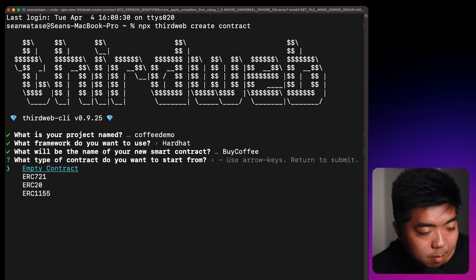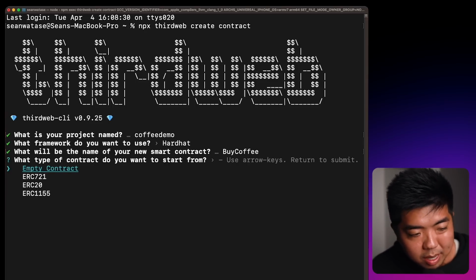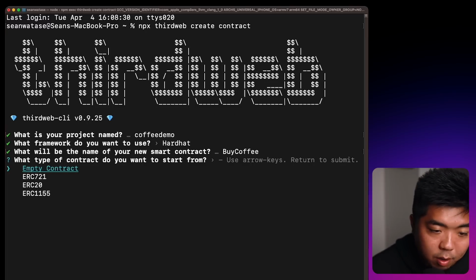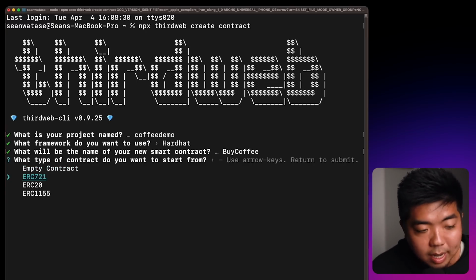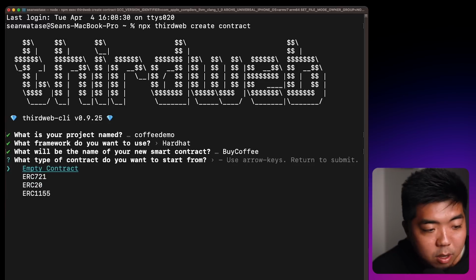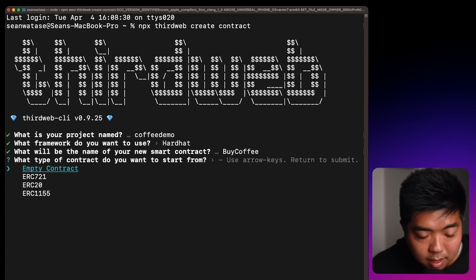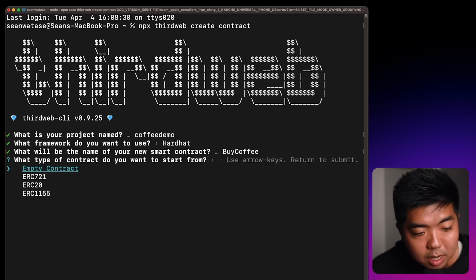Now we're going to use an empty contract for this. We're going to create this completely from scratch, but if you ever do want to create your very own smart contracts, you can select from ERC721, ERC20 and ERC1155, and you can also choose different extensions that you want as well after selecting these. But in this case, we're going to use an empty contract here.